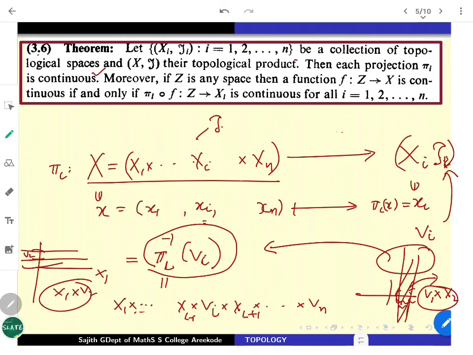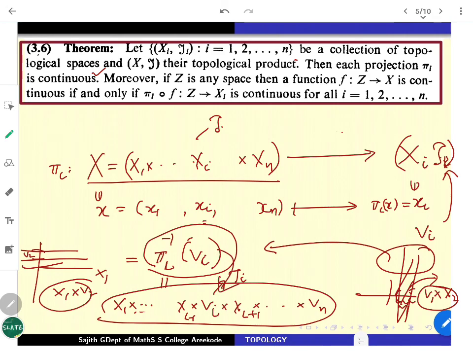So here you have n spaces. You are given that Vi is open in tau i on the Xi space. Then if you pull this back with pi i inverse, it will look like this. That is all; that idea is enough for us, because this set is a subset of X. X1 is always open in X1, and all other factors except Vi are obviously open in the corresponding Xi's.